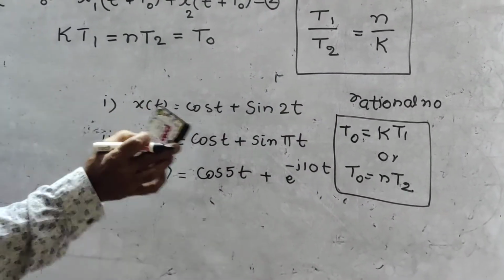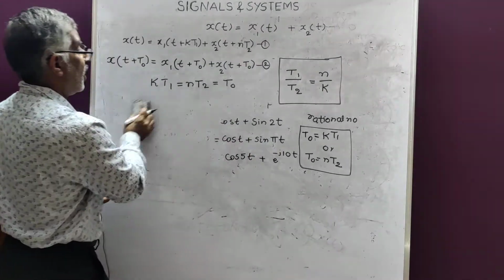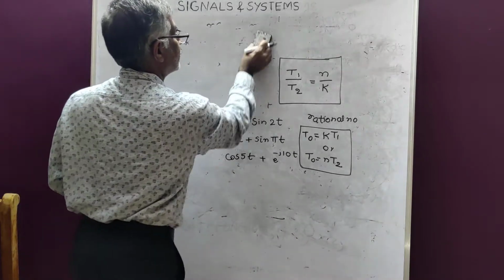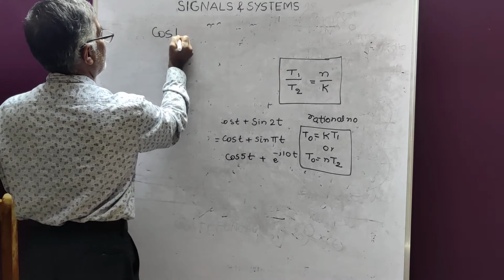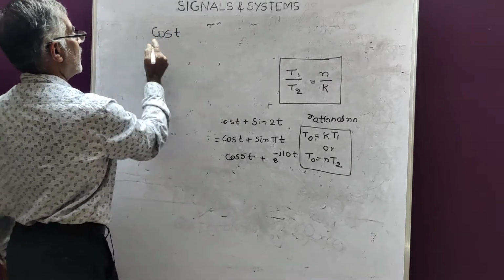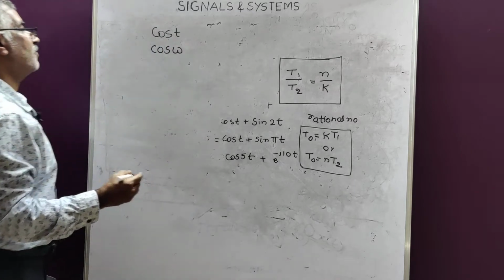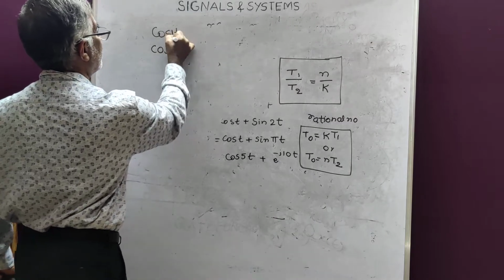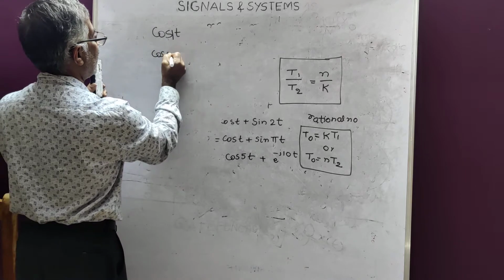First, cos t. Cos 1t means it is of the form cos omega t.